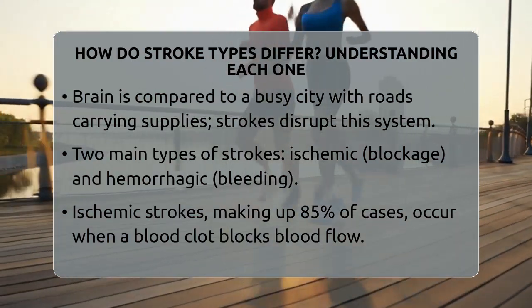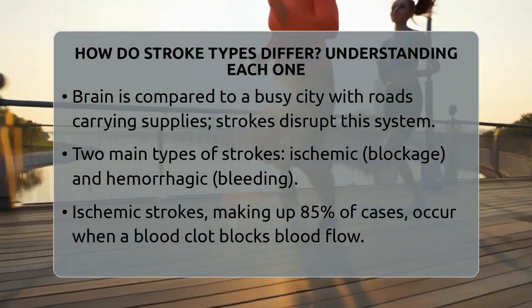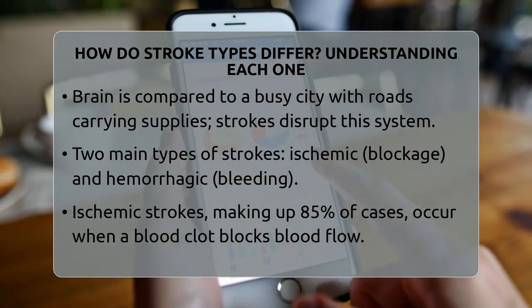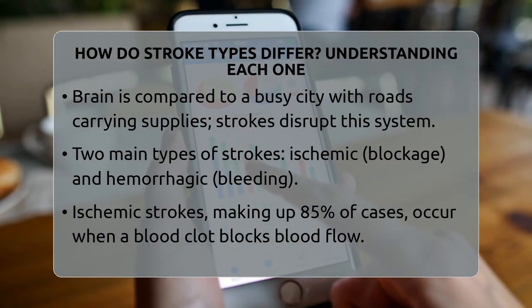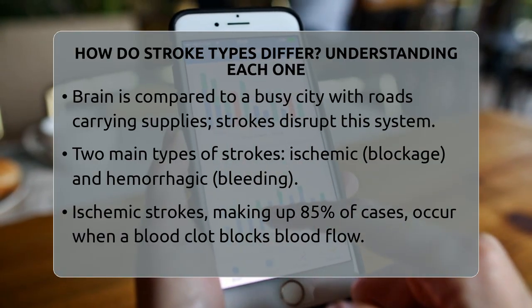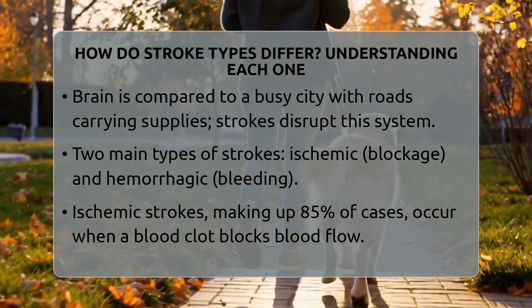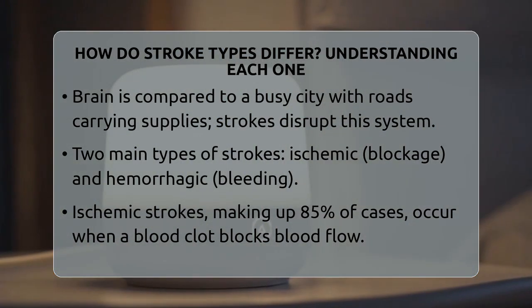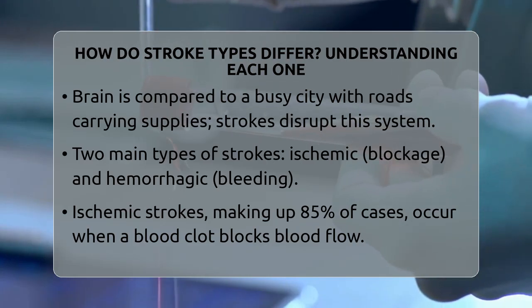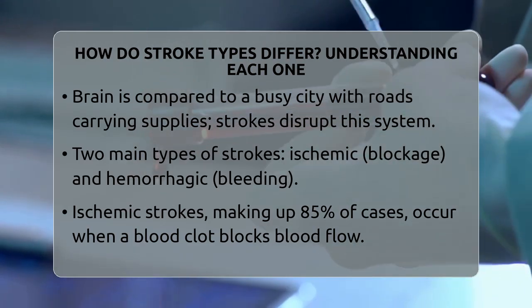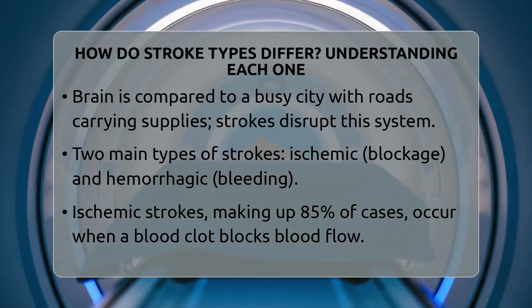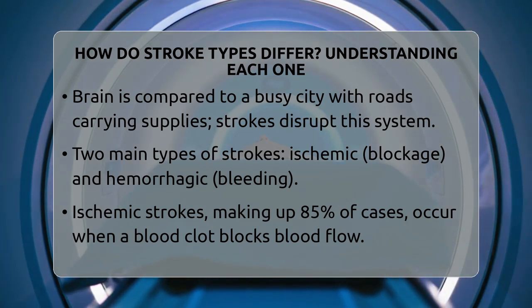An ischemic stroke is like a traffic jam on one of those busy roads. It happens when a blood clot blocks a blood vessel that supplies blood to the brain. Most strokes are ischemic, making up about 85% of all cases. These clots can form directly in the brain arteries, which is called a thrombotic stroke, often due to buildup of fatty deposits called plaques. Or, the clot can form elsewhere in the body, like the heart, and travel to the brain, which is called an embolic stroke.